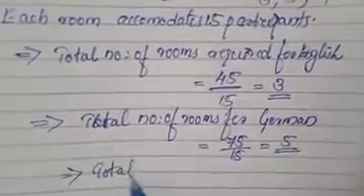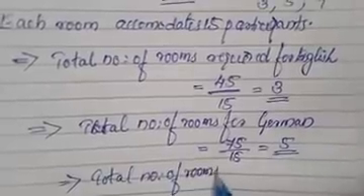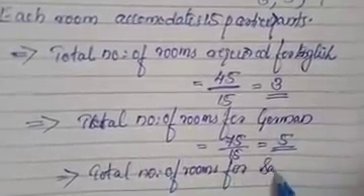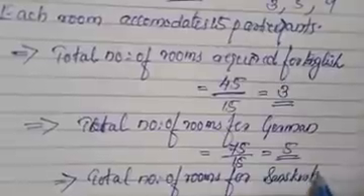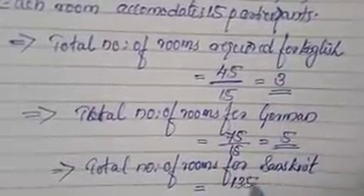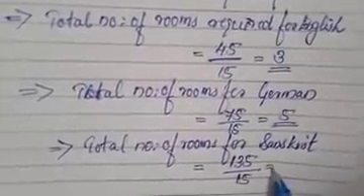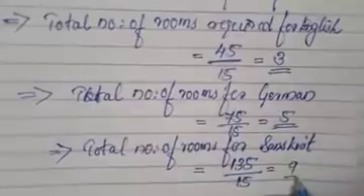Then the next one is total number of rooms required for Sanskrit. So we will get Sanskrit, how many participants? 135, divided by 15. We will get 9.